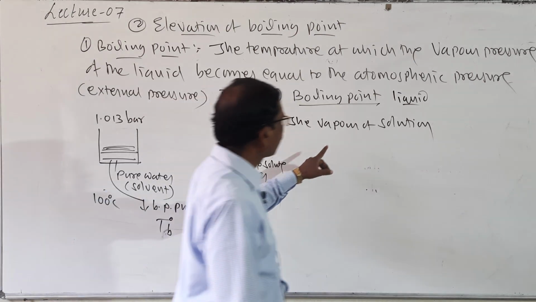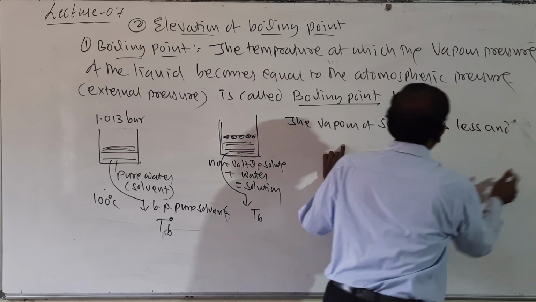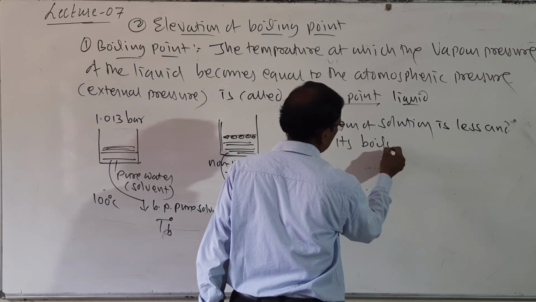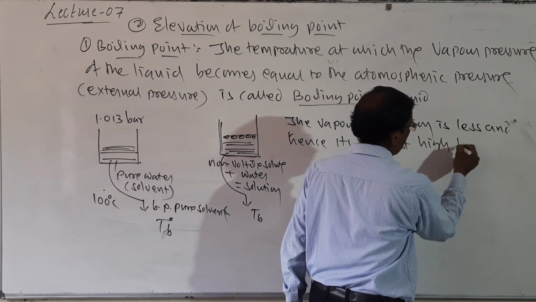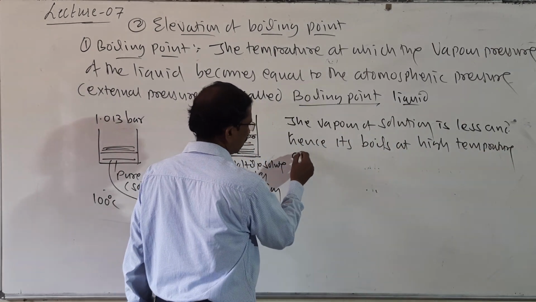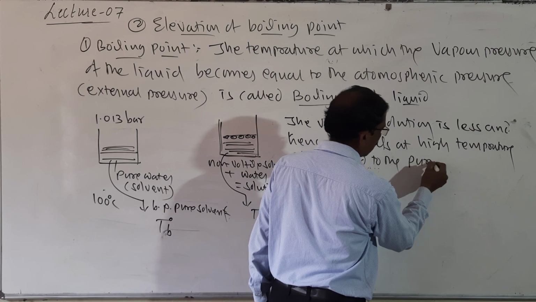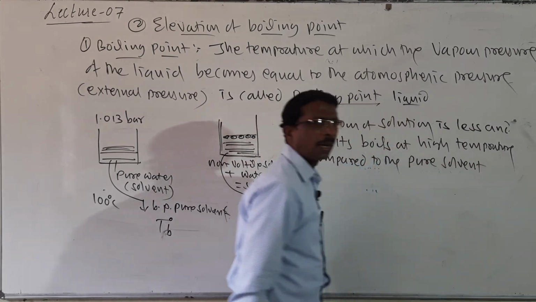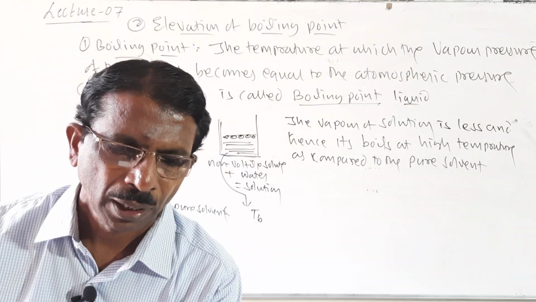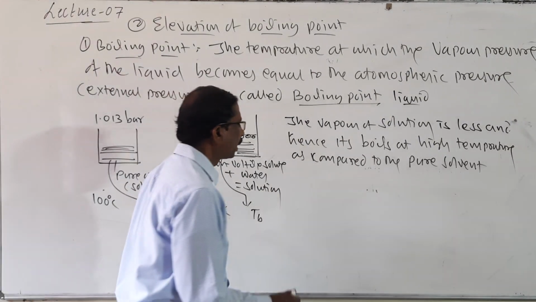So here students, the vapor pressure of the solution is less, and hence it boils at a higher temperature as compared to the pure solvent. Thus the boiling point of the solution is always greater, always higher than that of the pure solvent.